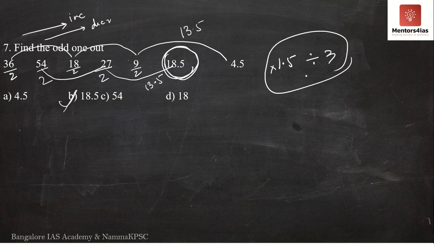You should get the same answer. 36 into 1.5 will give you 54. 54 divided by 3 will give you 18. 18 into 1.5 is 27. 27 divided by 3 is 9. 9 into 1.5 is 13.5. It is not 18.5. 13.5 divided by 3 should give you 4.5. Therefore, the correct answer is 18.5. It is the odd one out.